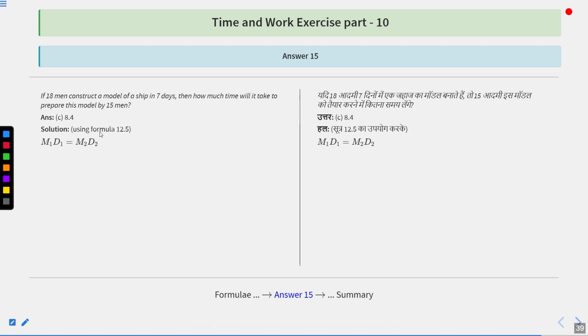So using formula 12.5, that is M1 D1 equal to M2 D2. M1 is 18 and D1 is 7. That should be equal to M2 D2. M2 is 15 and D2 we have to find. So value of D2, number of days taken by 15 men, should be equal to 18 into 7 is 126 upon 15, that is equal to 8.4. So option number C, 8.4 is the correct answer.